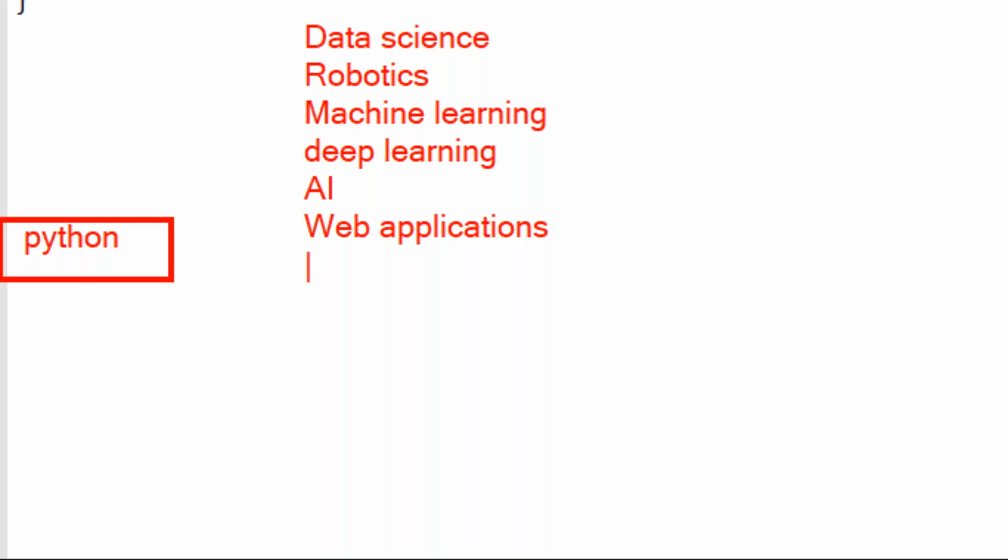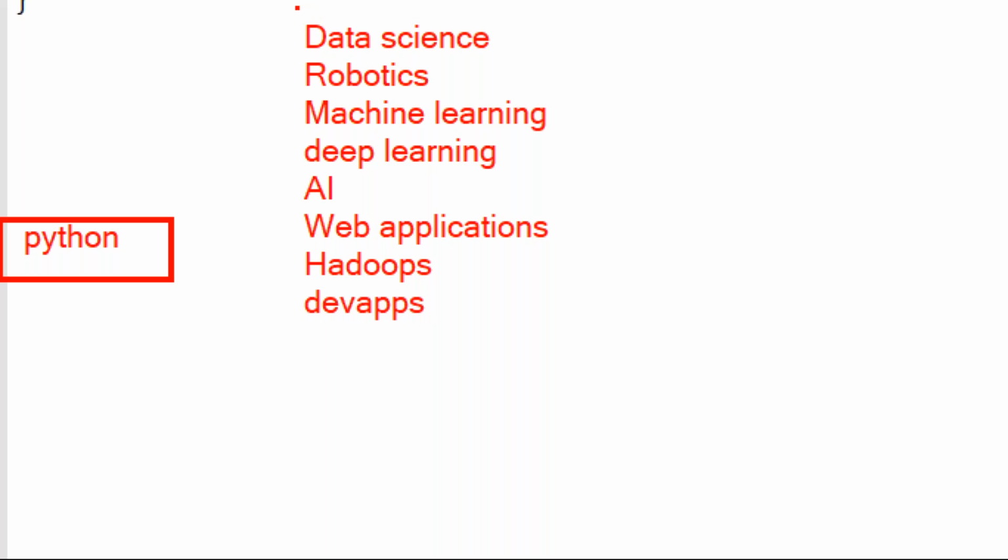Next, n number of things are there: artificial intelligence, deep learning, machine learning, and healthcare related, robotics, data science, Hadoop concept, DevOps concept, like this. N number of technologies are there.